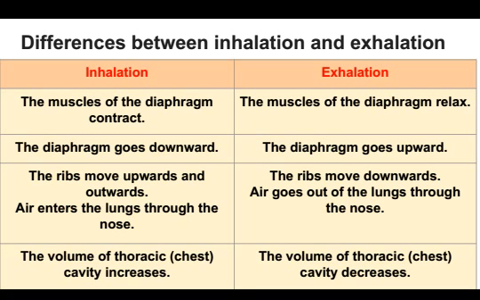The ribs move upwards and outwards. The ribs move downwards. Air enters the lungs through the nose. Air goes out of the lungs through the nose. The volume of the thoracic chest cavity increases. The volume of the thoracic chest cavity decreases. This is the difference between inhalation and exhalation.